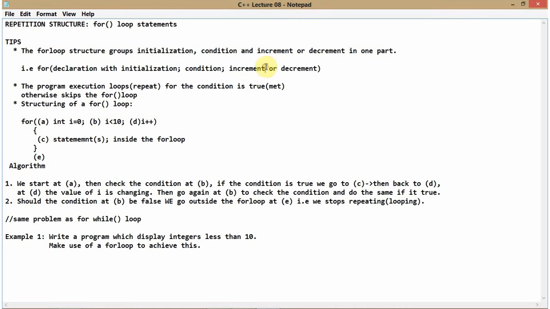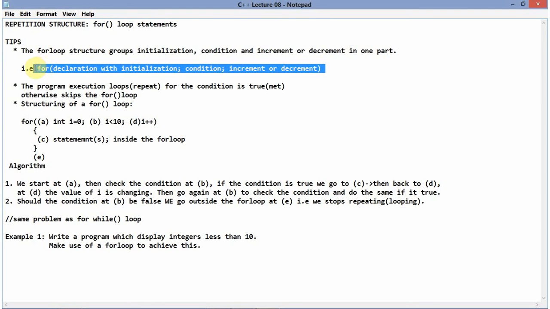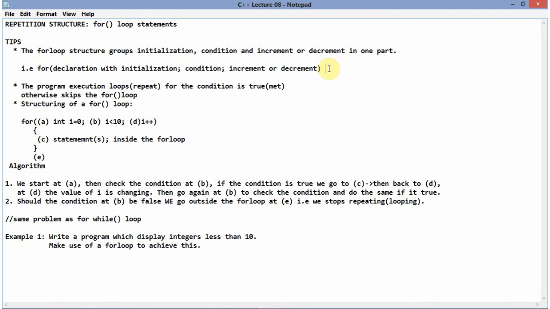Remember, I emphasize the idea of the increment and the decrement, which is the third part. I'm just explaining the for loop. We know it has many things, but these are the basic ones that whenever you are thinking of a for loop, have to come to your mind.